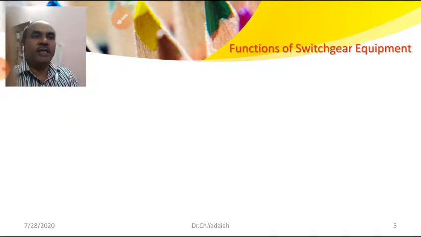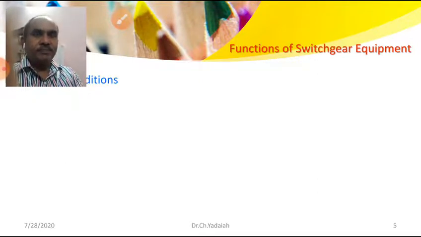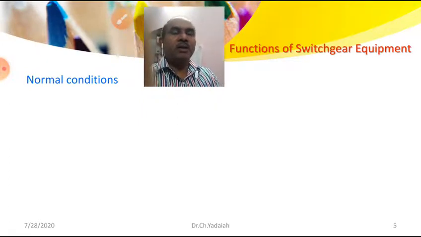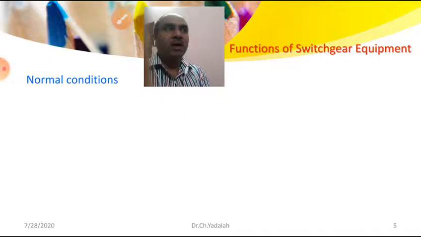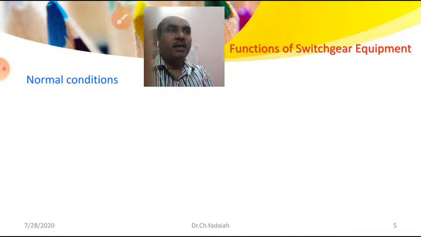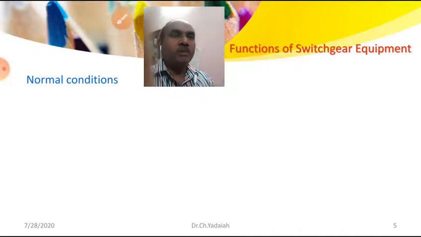Now, the function of switchgear equipment. What is the function of the switchgear? Under normal conditions, we manually operate it, whether the switch is open or closed. Under abnormal conditions, automatically that line should be opened, which is a line that has undergone any fault, whether a short circuit fault or open fault, shunt fault or series fault. Any type of fault can be isolated automatically by an intelligent system. So for that purpose, what is needed?